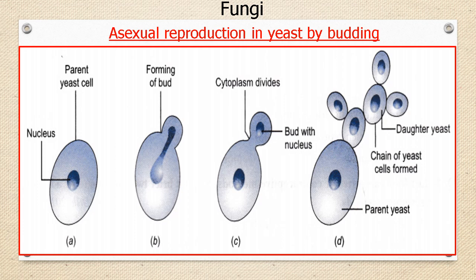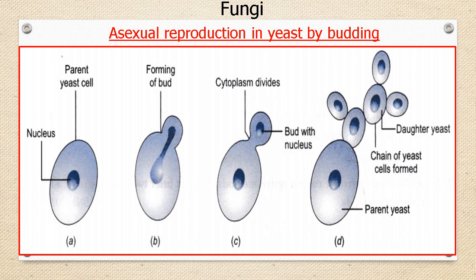Yeast is a unicellular microorganism in fungi which reproduces by an asymmetric division process called budding. As you can see in the picture, in budding, one or more outgrowths appear on the parent cell.